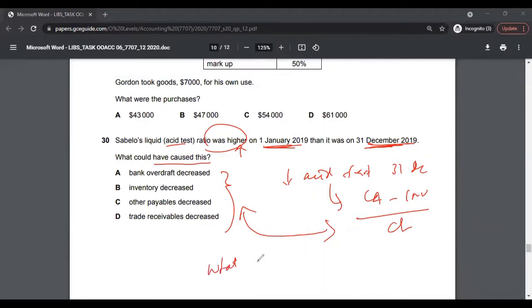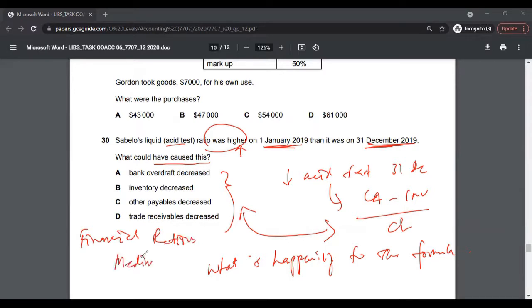If you understand what is happening to the formula, you can easily answer this question. This question is from financial ratios, interpretation of financial ratios. So again, this would be a medium to hard question.